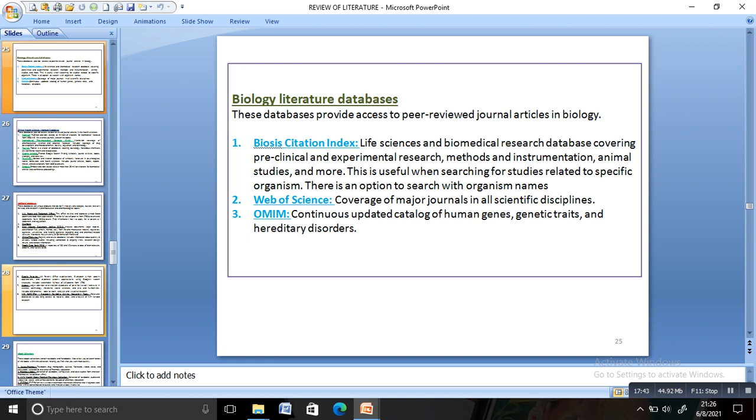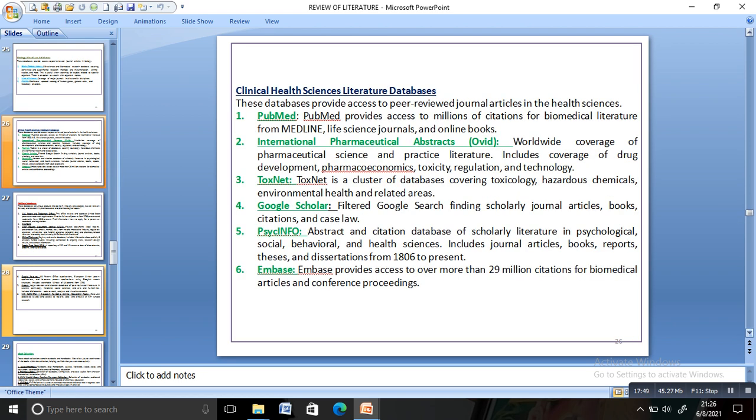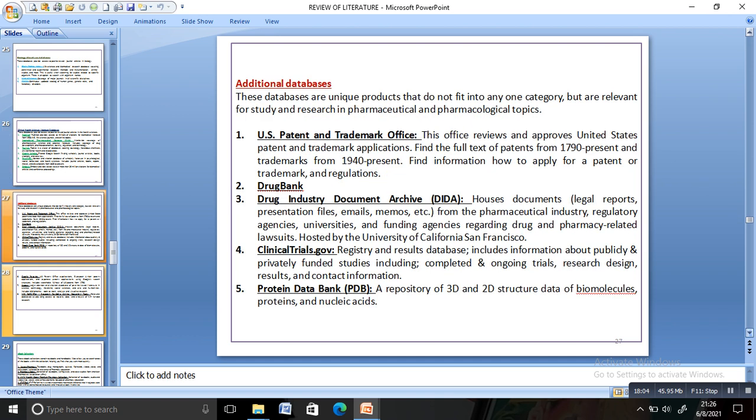Then we have clinical health sciences literature databases like PubMed, International Pharmaceutical Abstracts, ToxNet, Google Scholar, PsycInfo, EMBASE. These are the clinical health science literature databases. I have additional databases like US Patent and Trademark Office, DrugBank, Drug Industry Document Archive, clinicaltrials.gov, Protein Data Bank, Google Patents, Scopus.